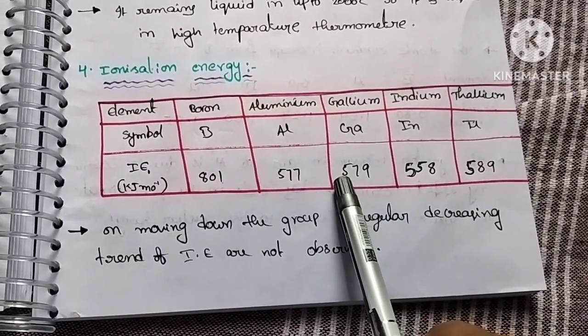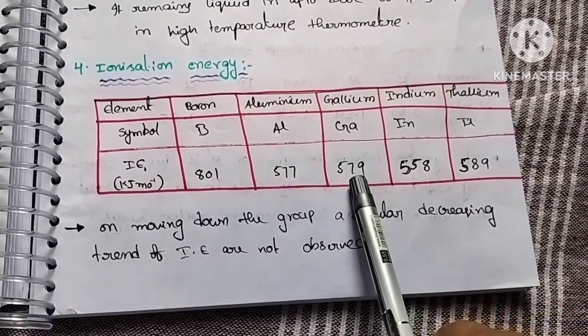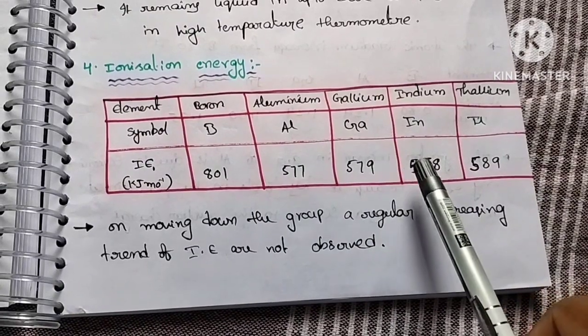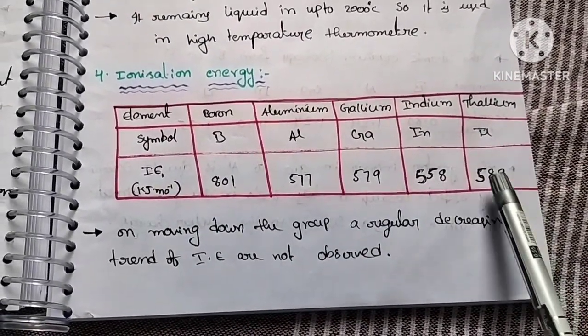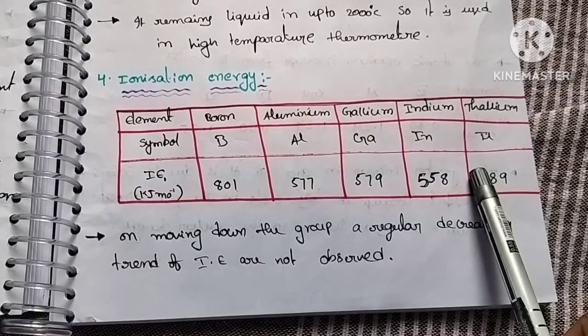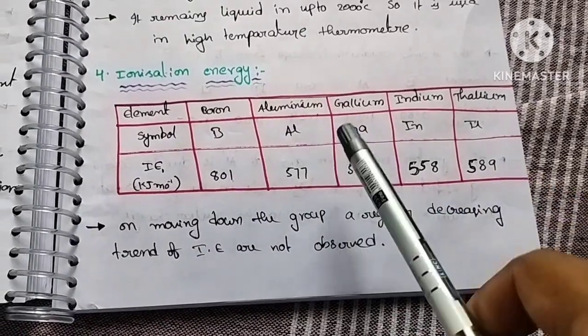Here the ionization energy increases from aluminum to gallium. So like that, from gallium to indium, the ionization energy again decreases. From indium to thallium, the ionization energy again increases. That means there is no regularity of ionization energy in group 13 elements.